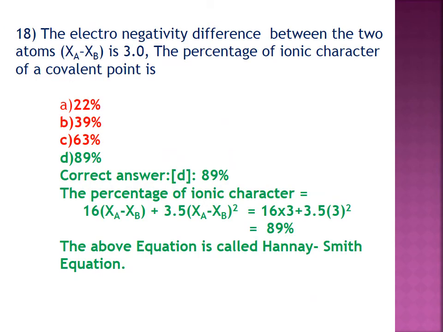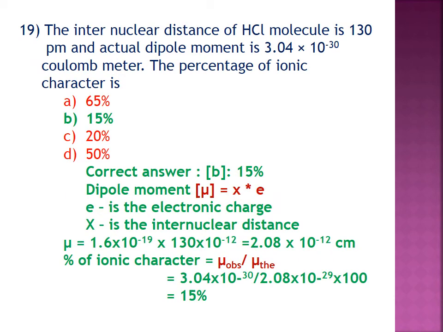Question number 18. The electronegativity difference between the two atoms XA and XB is 3. What is the percentage of ionic character of the covalent bond? Here you have to use the Hannay-Smyth equation. The percentage of ionic character is equal to 16 into (XA minus XB) plus 3.5 into (XA minus XB) the whole squared. Here XA minus XB equals 3. You substitute it, and the percentage of ionic character is 89. Therefore, the correct option is D, 89%.